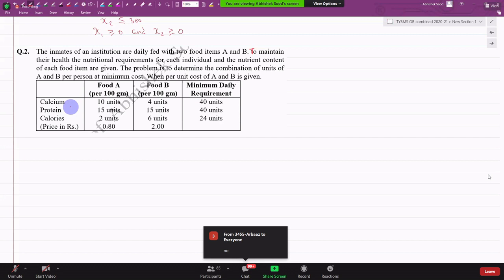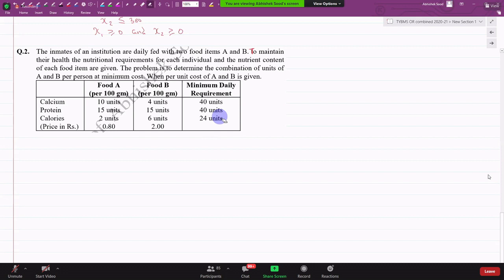The minimum nutrient that you have to give them is calcium 40 units, protein 40 units, calories 24 units. These are the minimum requirements for nutrients. To give them nutrients, you intend to buy food item A, maybe it is dal, and food item B, maybe it is rice, dal and rice.